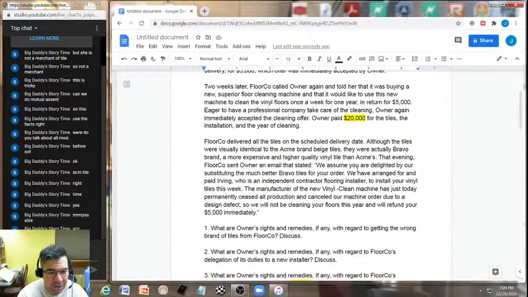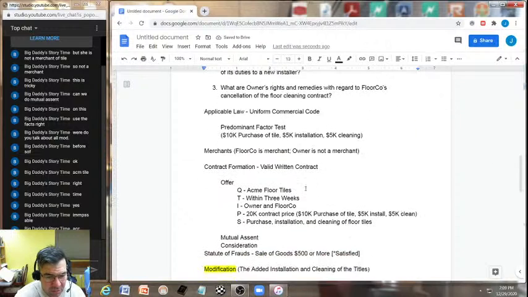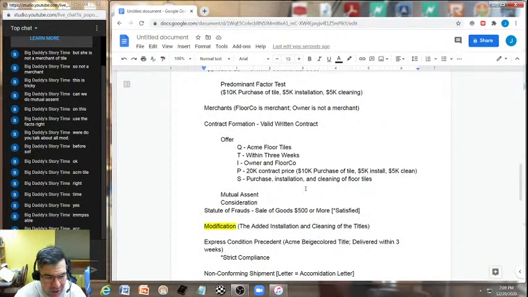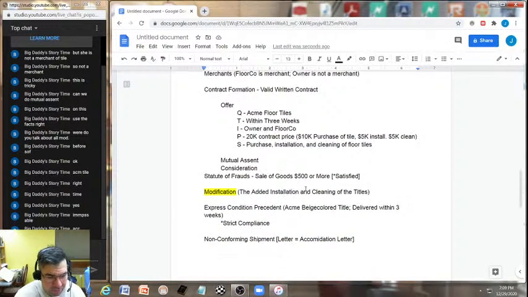But it's what came on the delivery date. The tiles were visually identical, but remember that evening, Florico sent an email. That's the aspect about the accommodation shipment. The accommodation communication did not come with the shipment. Therefore, we have a non-conforming shipment.